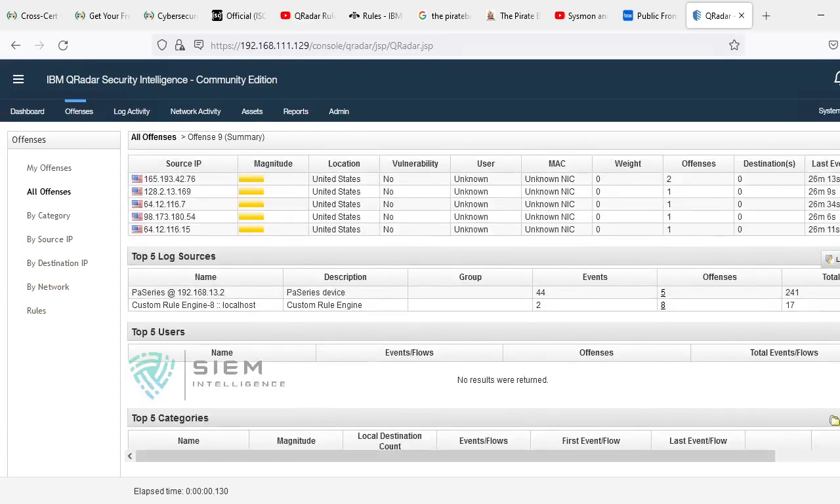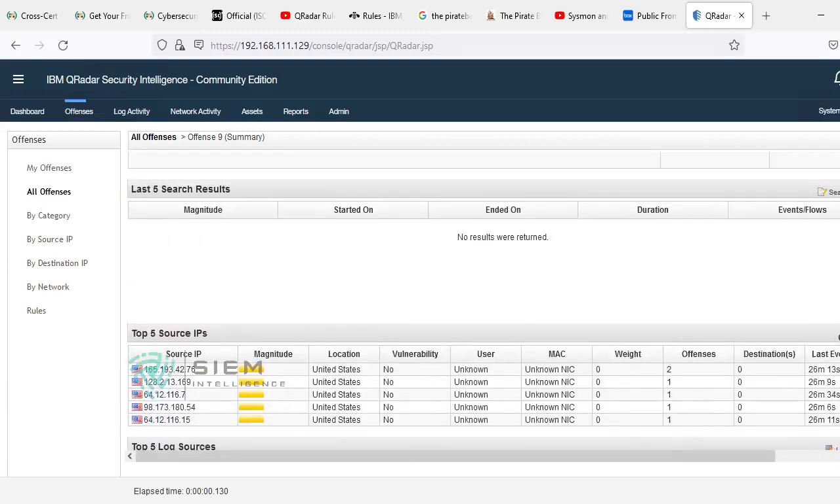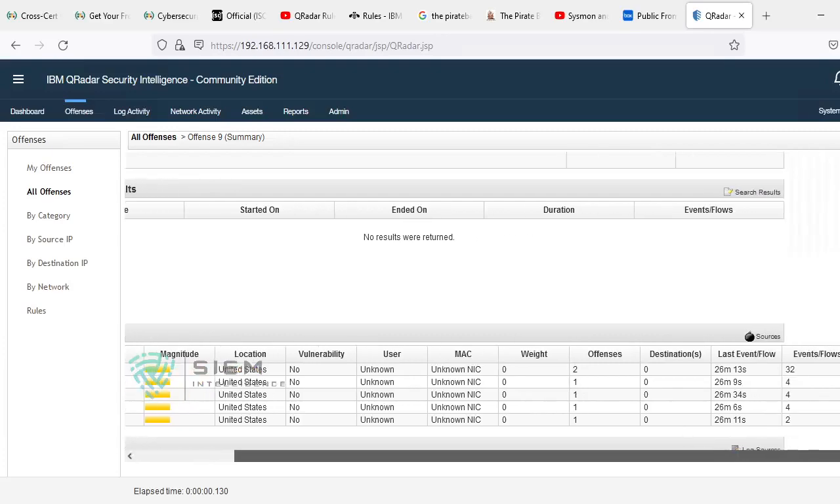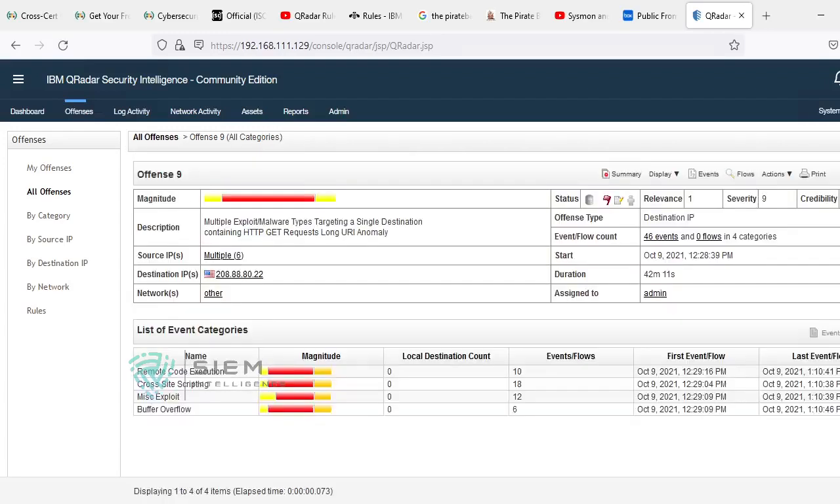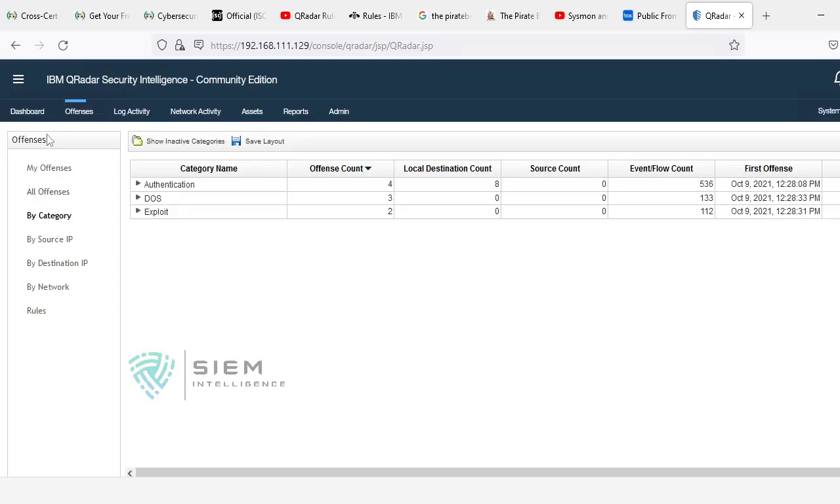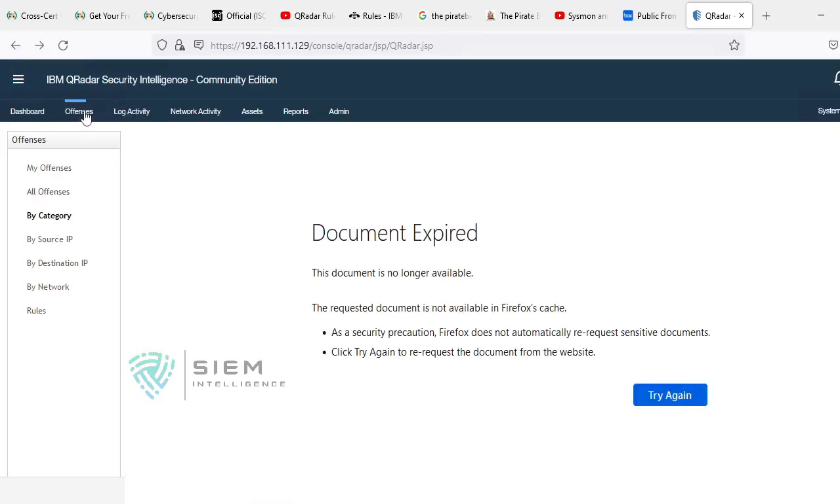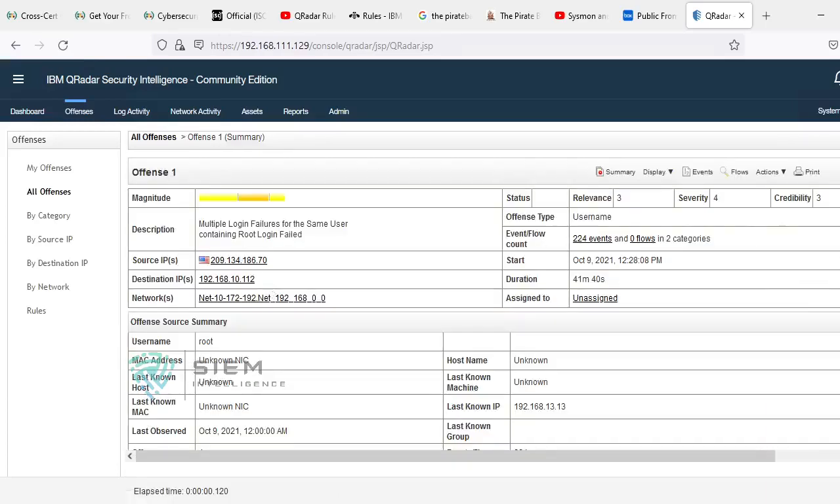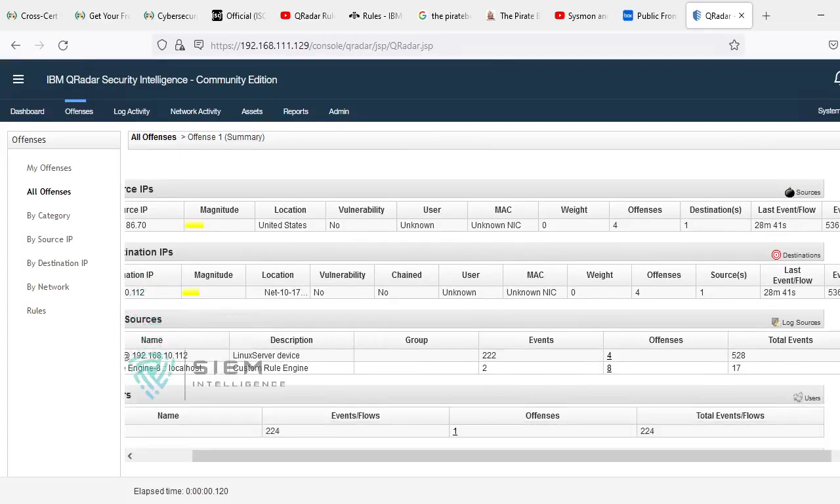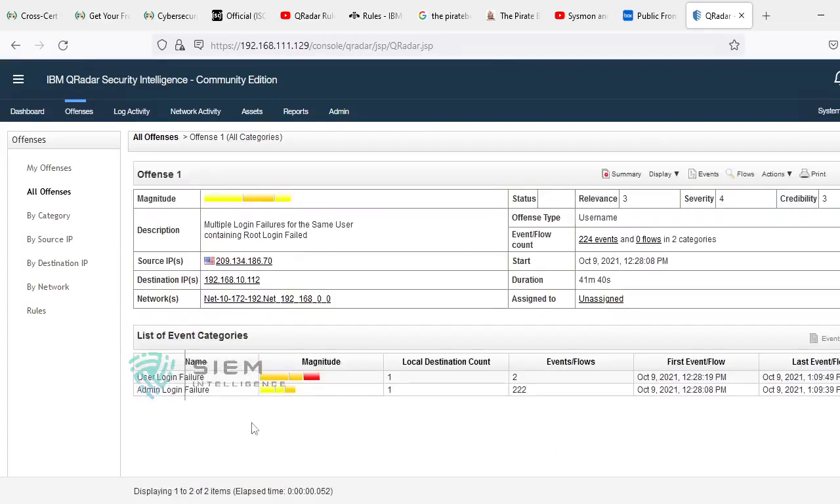If you click here, the detailed information will be shown. Search results, sources, if you go this side, sources, users, categories. If you click categories, you get all the categories. I double click this, I open the category. By default, this particular offense 1 is related to these 2 event categories.